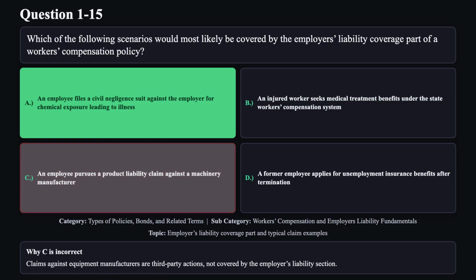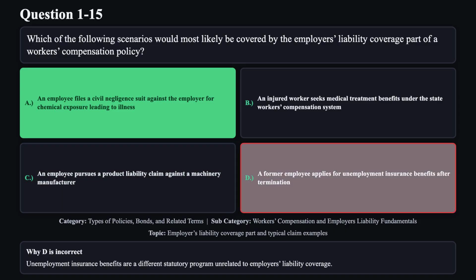Reason C is not correct. Claims against equipment manufacturers are third-party actions, not covered by the employer's liability section. Reason D is not correct. Unemployment insurance benefits are a different statutory program unrelated to employers' liability coverage.